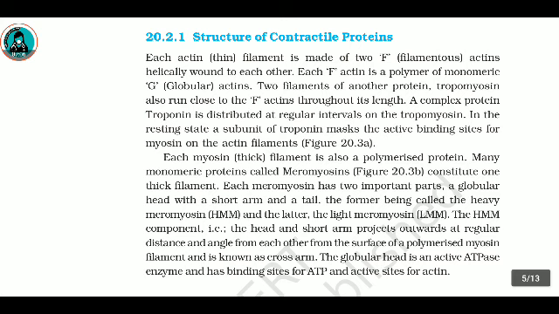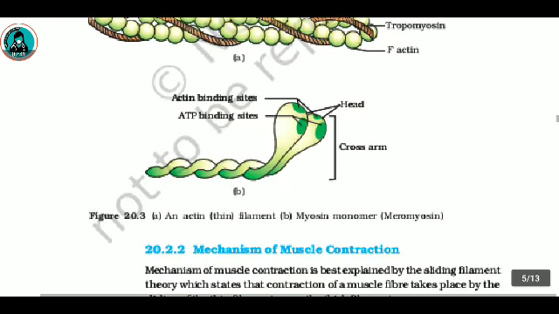Each myosin thick filament is also a polymerized protein. Many monomeric proteins called myosin (Figure 20.3b) constitute one thick filament. Each myosin has two important parts, a globular head with a short arm and a tail, the former being called the heavy meromyosin, HMM, and the latter the light meromyosin, LMM. The HMM component, that is the head and short arm, projects outwards at regular distance and angle from each other from the surface of a polymerized myosin filament and is known as the cross arm. The globular head is an active ATPase enzyme and has binding sites for ATP and the active sites for actin.